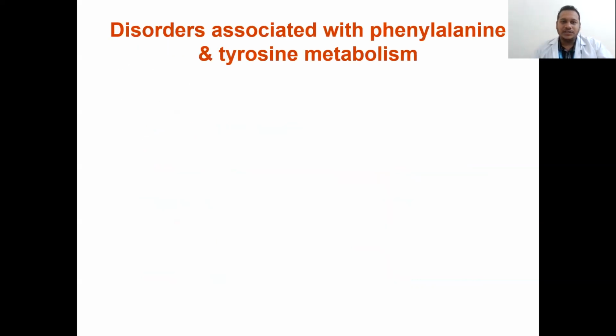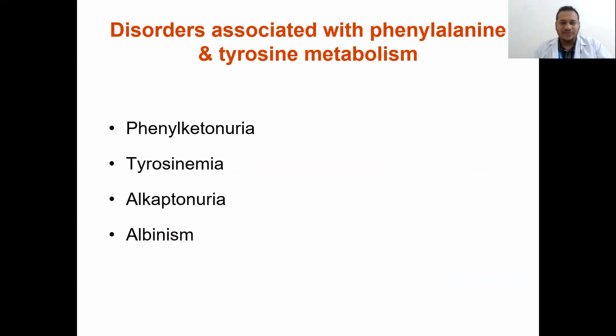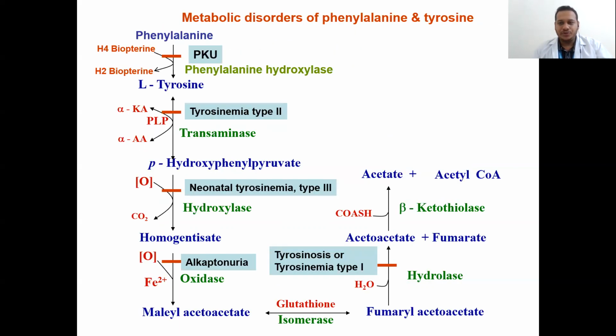So let's see what are the disorders associated with phenylalanine and tyrosine metabolism. These are phenylketonuria, tyrosinemia, alkaptonuria, and albinism. This is the overview where the enzyme defects take place in each step. First, phenylketonuria is the disorder where the phenylalanine hydroxylase enzyme is absent, so here it gets blocked.